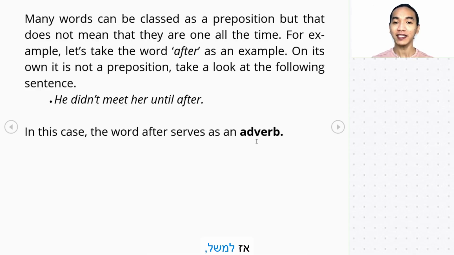So, for example, let's take the word after. On its own, it is not really considered a preposition. Let's see this example here for us to understand what I mean. He didn't meet her until after. So, here in this sentence, after is actually an adverb. Okay? So, after here is an adverb.